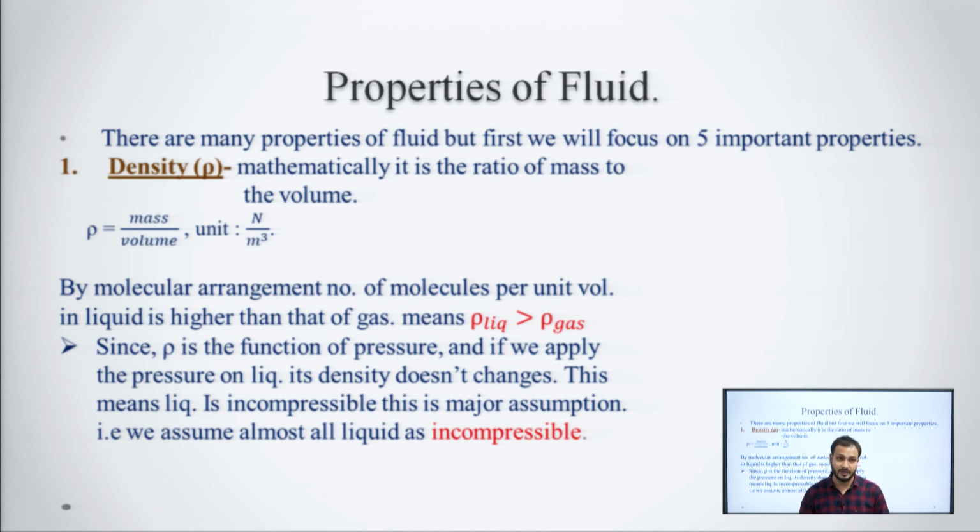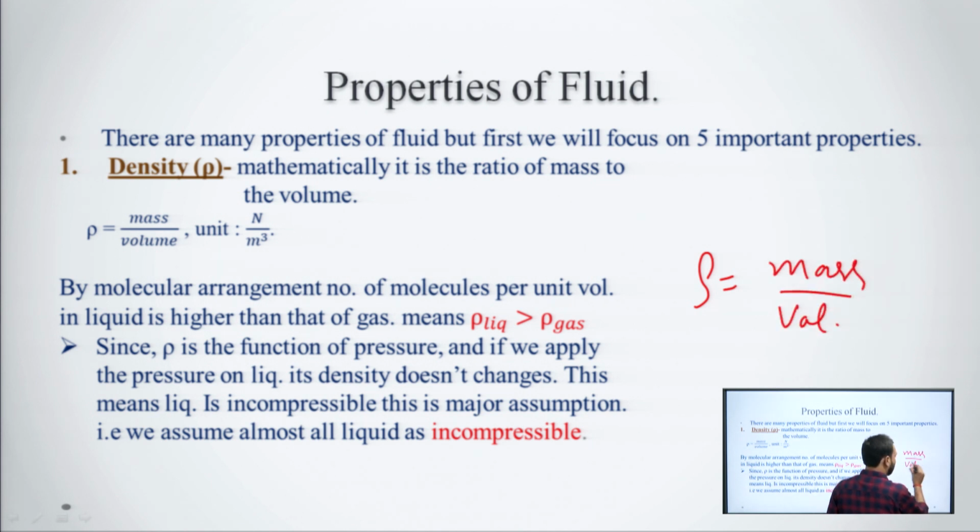properties, that is important properties associated with the fluid, and that is the density. Okay. First, if we will talk about the density, then we can simply say that density is the ratio of mass of fluid upon volume of fluid. Okay. So, mathematically it is the ratio of mass to the volume, and if we observe the unit, mass is measured in Newton and volume in meter cube. So, what will the unit form? It will form the unit of Newton per meter cube. Okay. This is the mathematical formation.